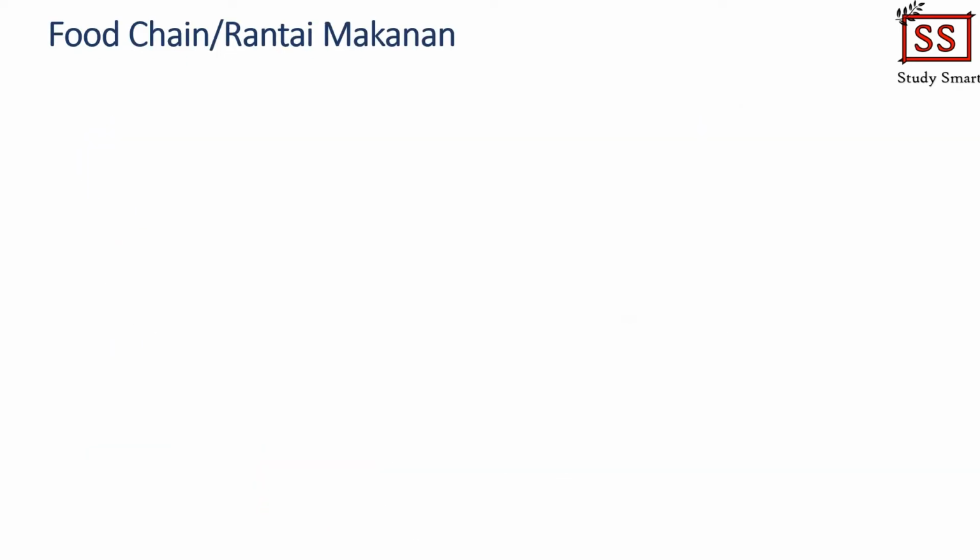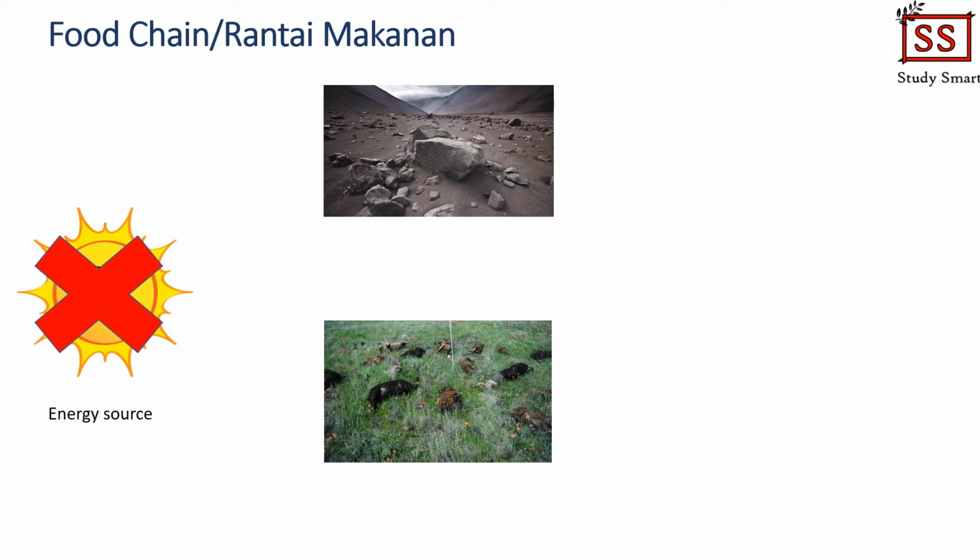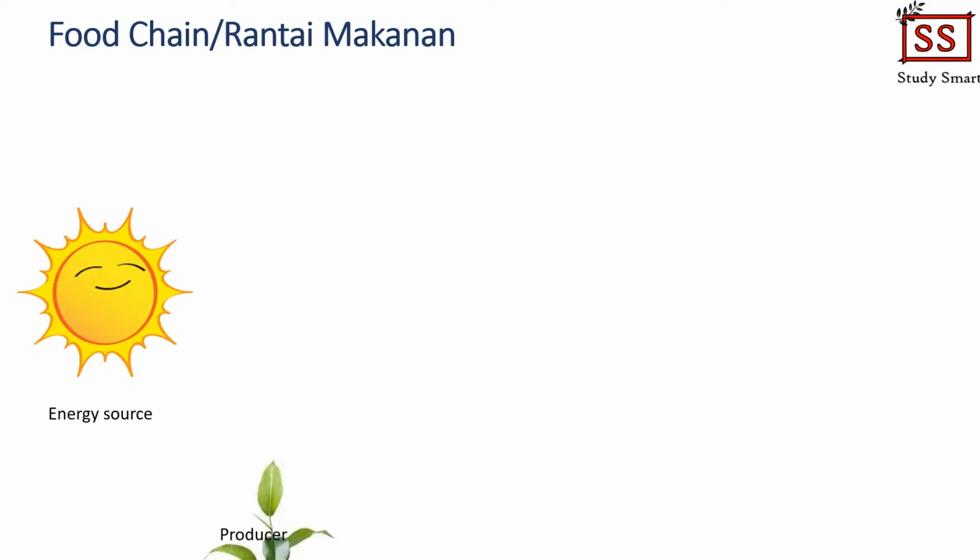So let's look into the food chain now. Food chain shows the transfer of energy from one organism to another organism. Sun is the main source of energy in a food chain. Can you guess why it is so? If the sun decided to disappear one day, not even a single organism can survive. This is because living things need energy to grow, breathe, reproduce, and move around. Energy cannot be created from nothing, so it must be transferred through the ecosystem. And the primary source of energy for every ecosystem on the earth is the sun.